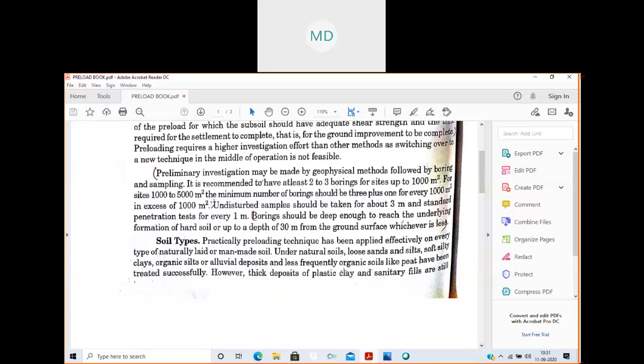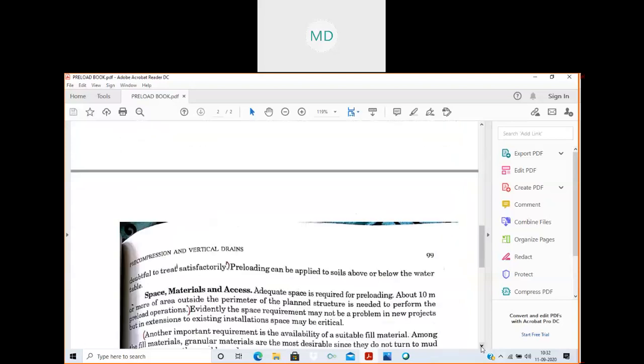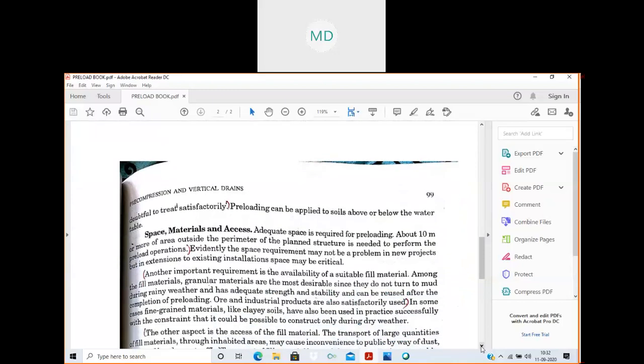However, thick deposits of plastic clay and sanitary fills are still doubtful to treat satisfactorily. So, plastic clay and sanitary fills are still doubtful as to whether preloading can be applied or not. That is what is said. And preloading can be applied to soils above or below the water table. So, I guess the factor about the soil condition is clear.